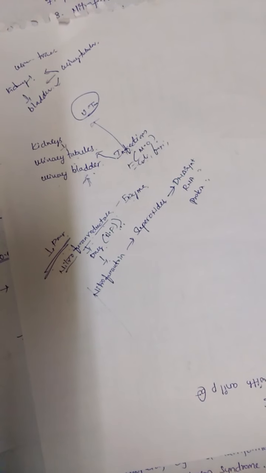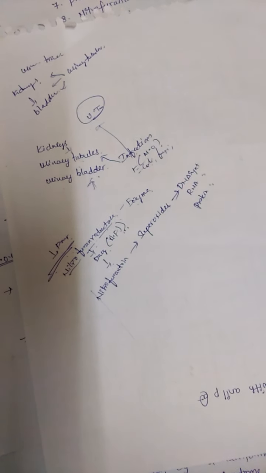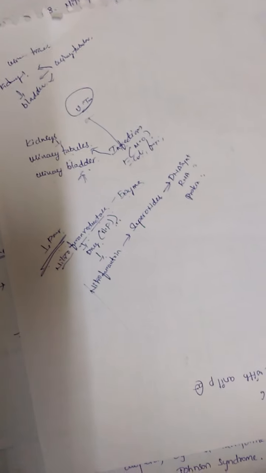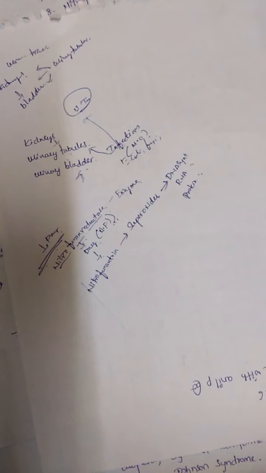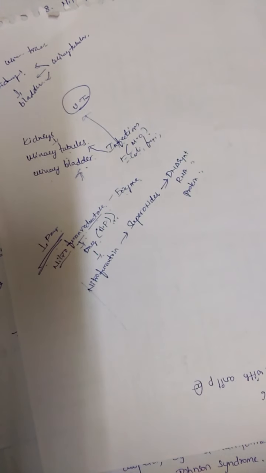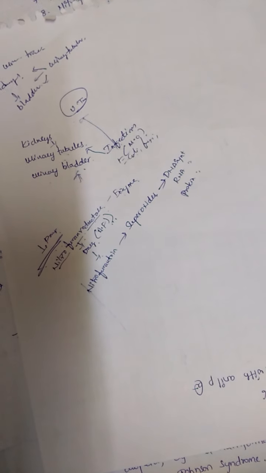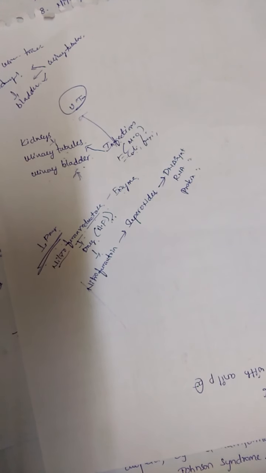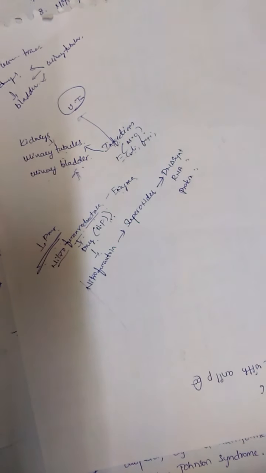Okay, nitrofurantoin mainly inhibits bacterial synthesis. So the mechanism of action of nitrofurantoin is to inhibit bacterial DNA, RNA or protein synthesis. How does nitrofurantoin inhibit the DNA, RNA or protein synthesis? Whenever the drug enters into the cell membrane,